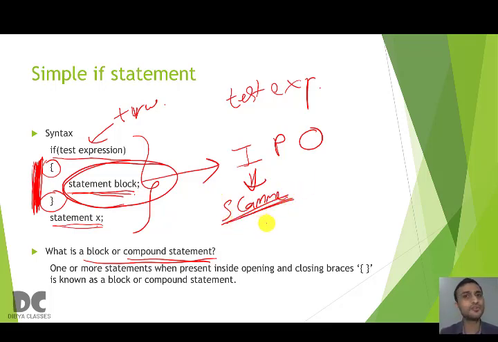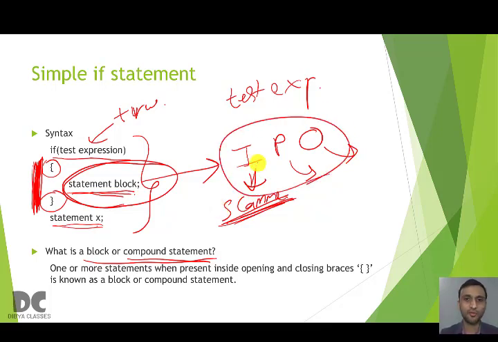We'll be using this in future classes, how to use scanner inside an if statement. Processing, all types of calculation can be done within these curly brackets. And output means print statements. You can also keep print statements within these curly brackets. Everything is part of the statement block, and what to use when depends on the type of program.